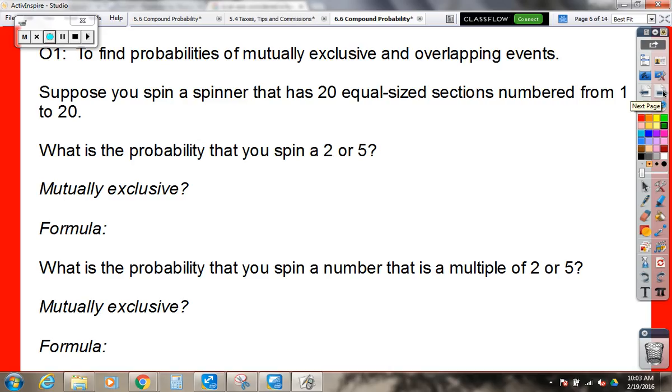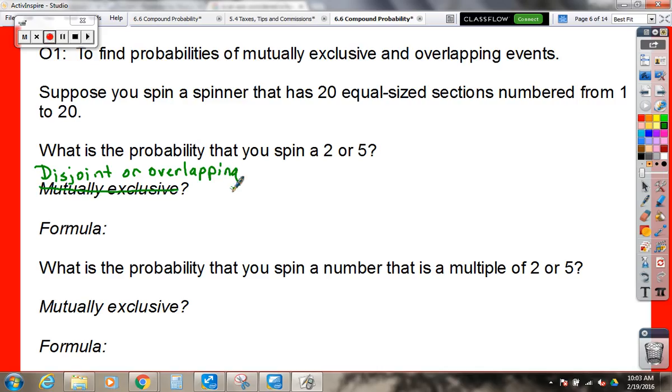Okay, so objective 1, we're going to practice finding probabilities of mutually exclusive and overlapping events. Suppose you spin a spinner that has 20 equal-sized sections numbered from 1 to 20. What is the probability that you spin a 2 or 5? First of all, I asked the question mutually exclusive. It might be easier to think, is this disjoint or overlapping?